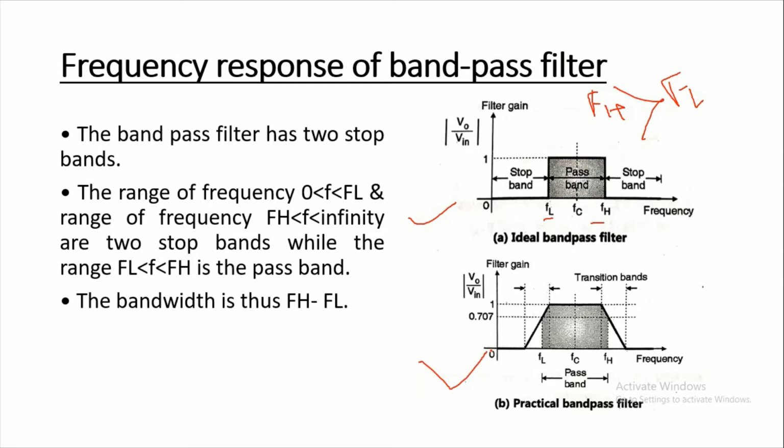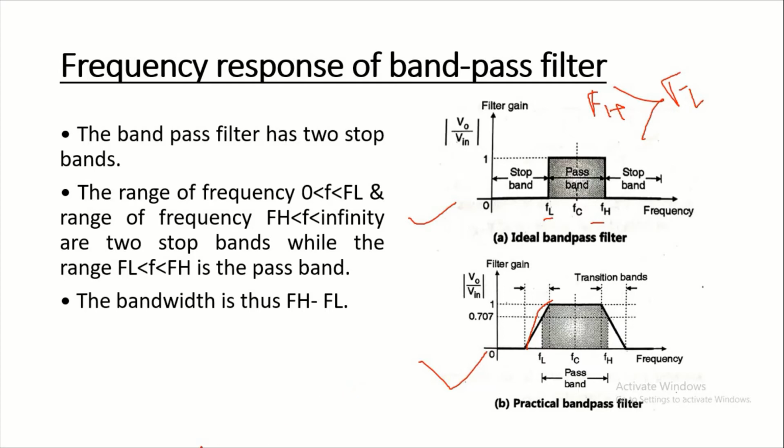The gain does not change suddenly at f equal to FL and f equal to FH. Instead it changes gradually, means this portion is not a sudden change from 0 to 1 or 1 to 0, it changes gradually. At the cutoff frequencies FL and FH, the gain is down 3 dB with respect to the pass band gain.